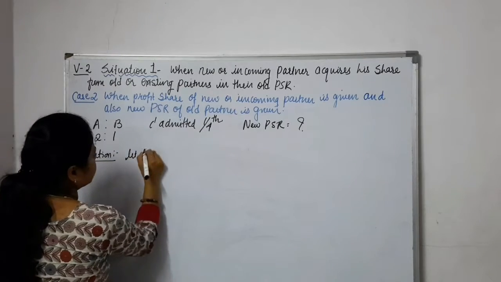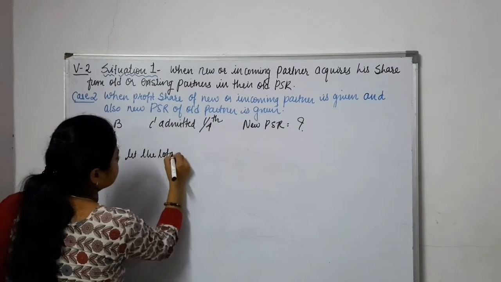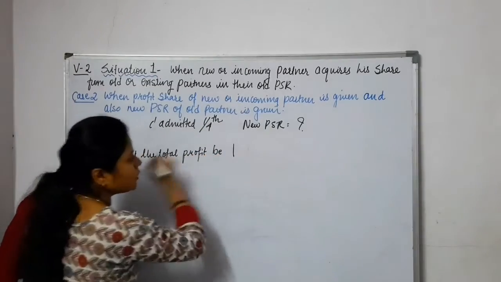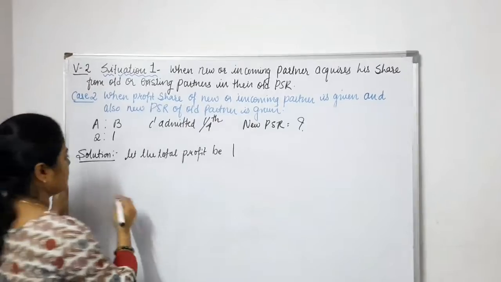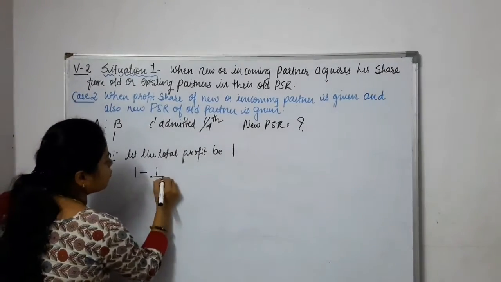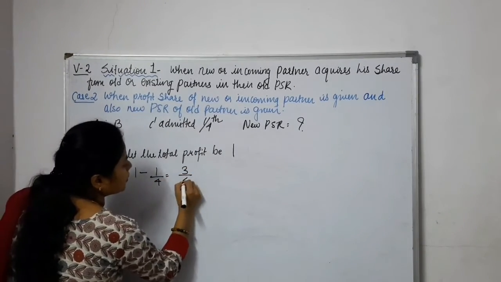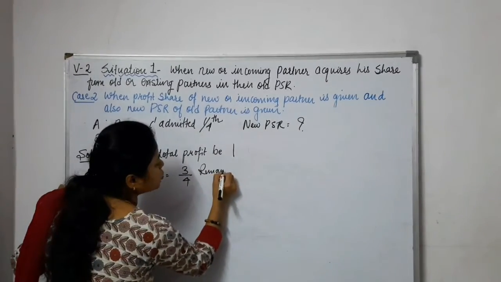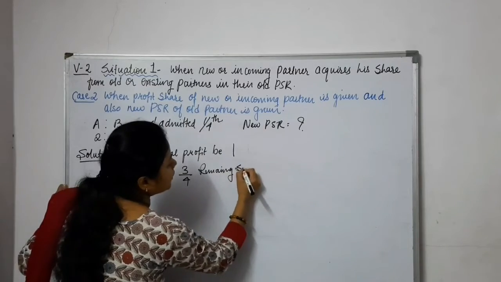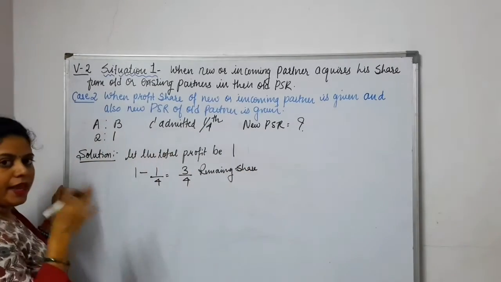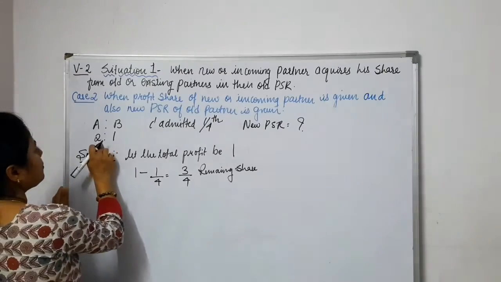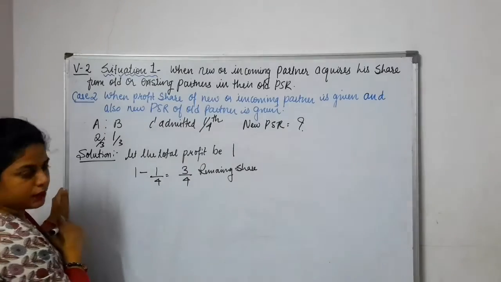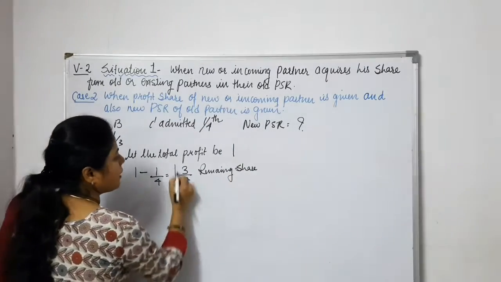let the total profit be 1. So let's assume the total profit of the firm is 1. So 1 minus 1/4. Okay. So the answer is 3/4. So 3/4 is nothing but the remaining share from which A and B are going to acquire. So now how much is A's share? A's share is 2/3 and B's share is 1/3. So the remaining share is 3/4.